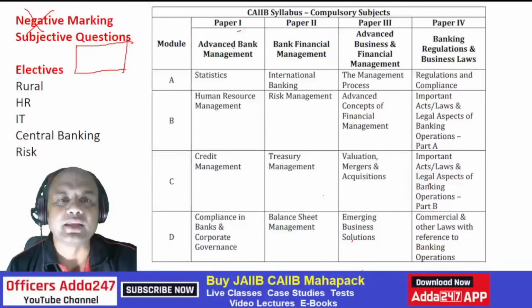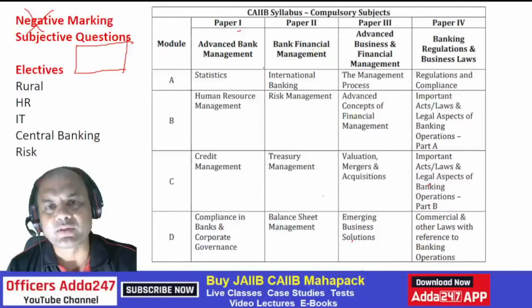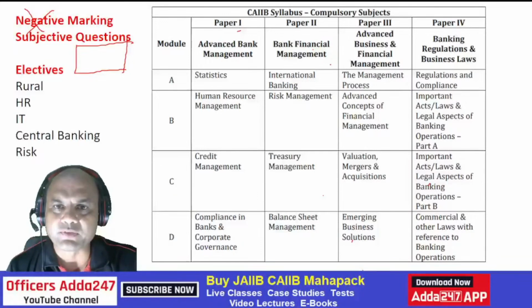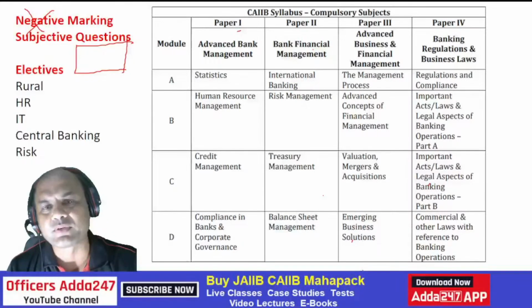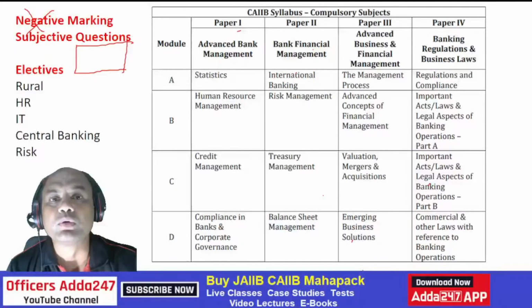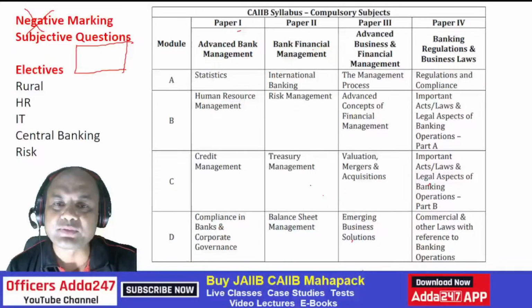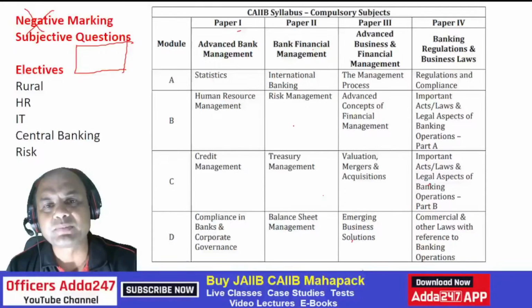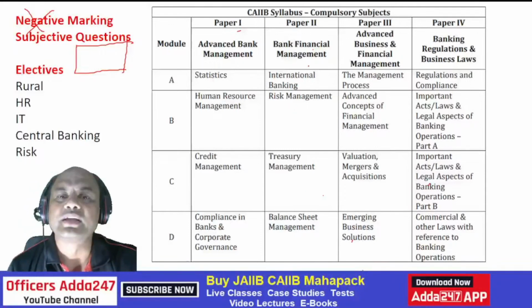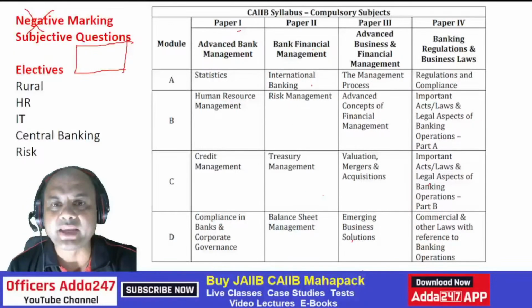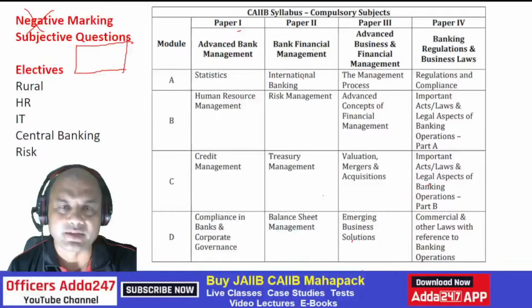Then in ABM and BFM, today's topic is on BFM, so I'll discuss mainly BFM over here. In BFM, modules A and B are the most important topics. It doesn't mean I must leave C and D. Why did I say A and B are most important? Because module A is completely international banking.